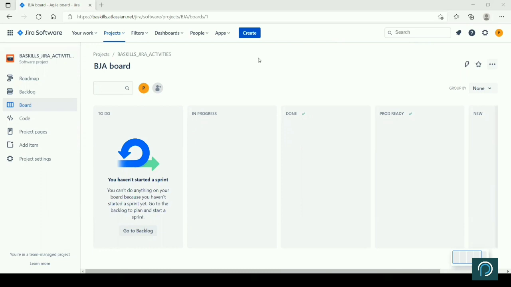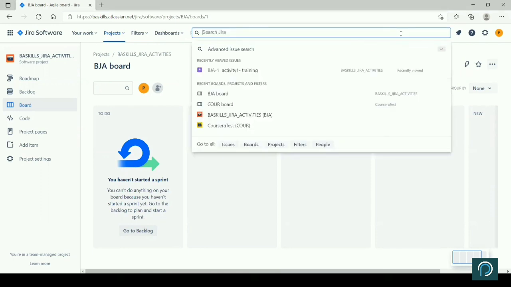So when you entered, when you logged in, you might have created a project. They asked for certain information, and you might have added that. And then you successfully created a login for yourself, right? And when you created a login, something like this might have appeared on your screen once you entered Jira. And all these are different functions. So if you see this heading bar, you see your work, projects, all these have different drop-down filters, dashboard, people, apps, and a create button.